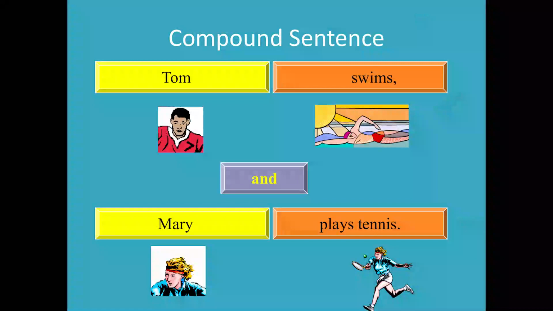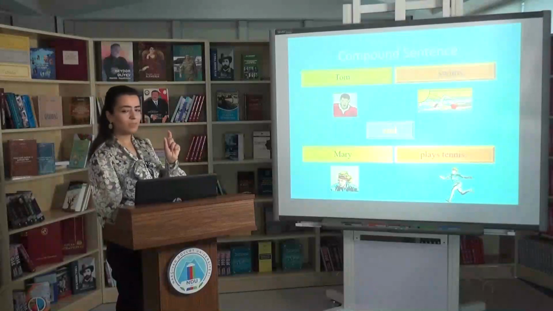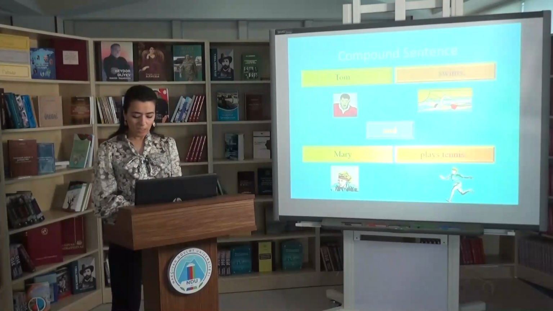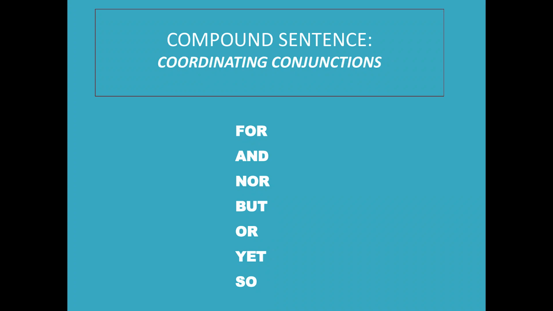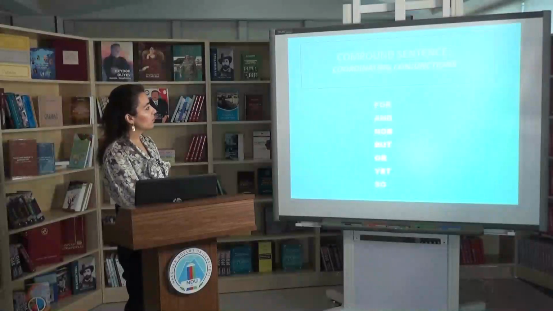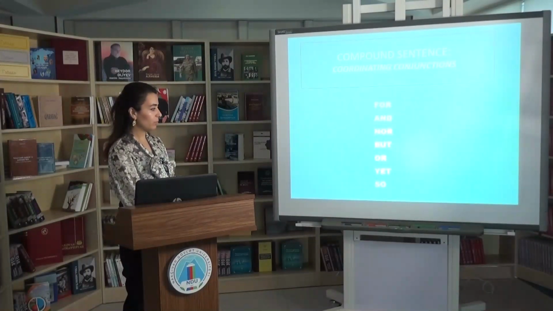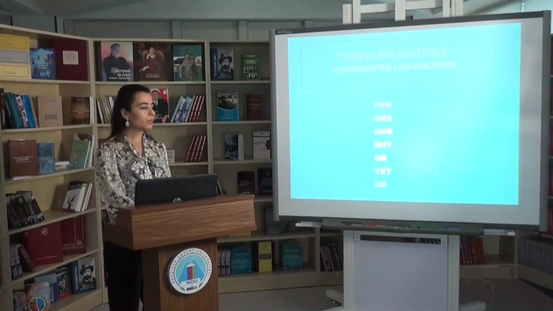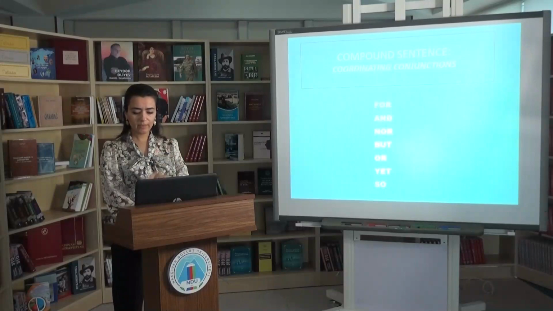I have an example: Tom swims and Mary plays tennis. I have written very simple sentences in order for you to comprehend this situation clearly. So yes, this is the slide that I'm going to speak about. I have touched upon it. Coordinating conjunctions are the following: for, and, nor, but, or, yet, and so. These conjunctions are used to link parts of compound sentences.